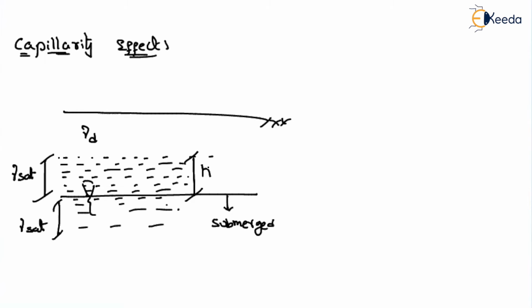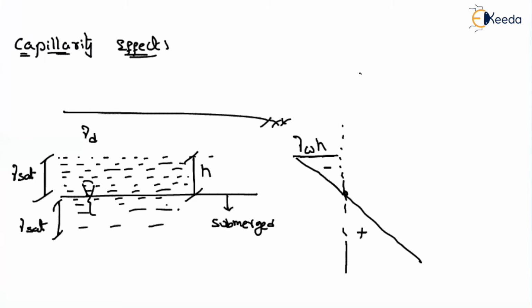If I draw my pore water pressure variation, then up to the water table level, your water pressure will be under compression. Let me consider it as positive. Once capillary rise happens up to that portion, because of the capillarity effect, your water will be under tension, and because of that the soil particles will be under compression. So here we can say it is subjected to a negative value. What about this value? Gamma W into small h.